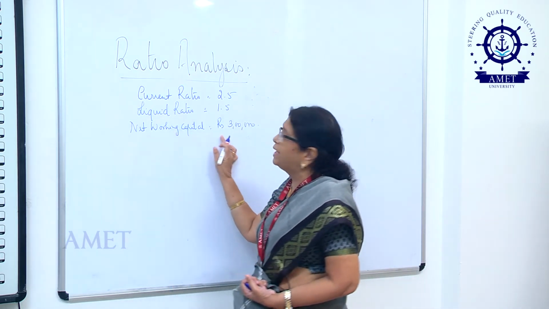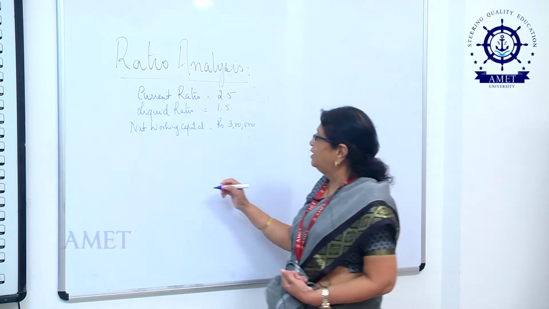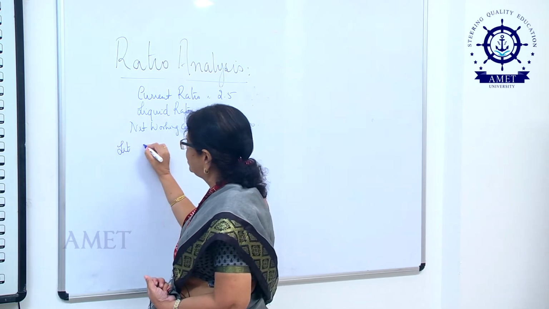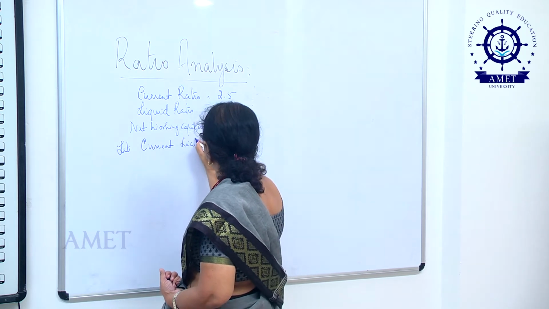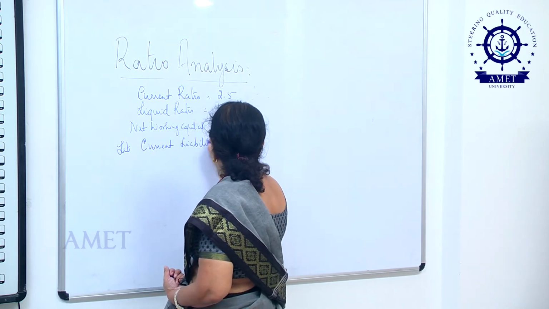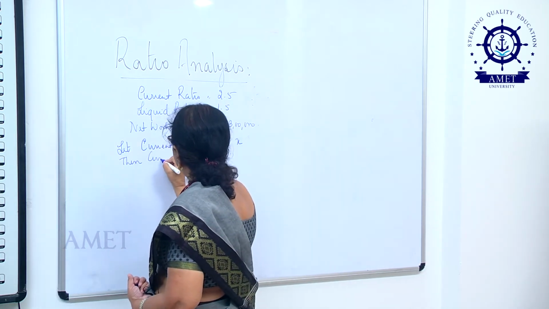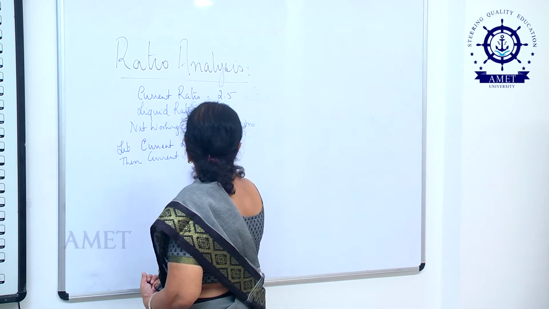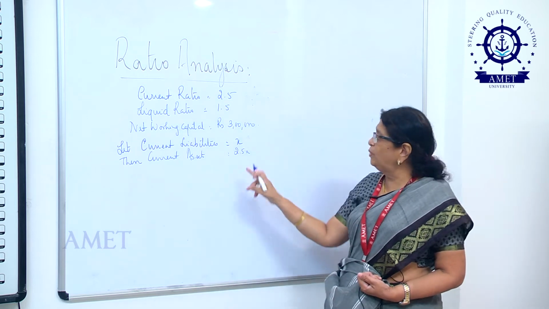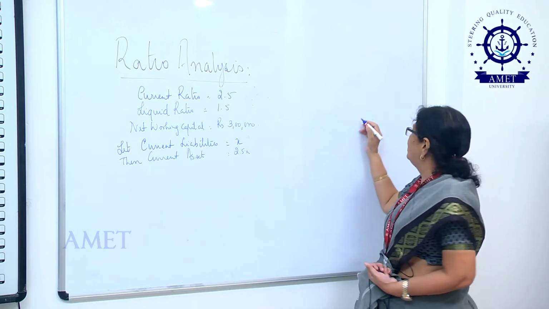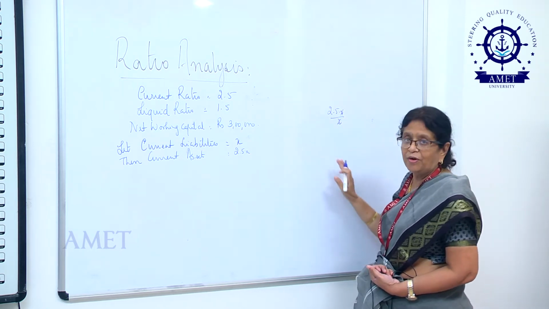We all know net working capital is equal to current assets minus current liabilities. To make my work simple, let current liabilities be equal to x, then current assets will be equal to 2.5x. I think you will agree that my assumption is right, because 2.5x divided by x gives me an answer of 2.5.